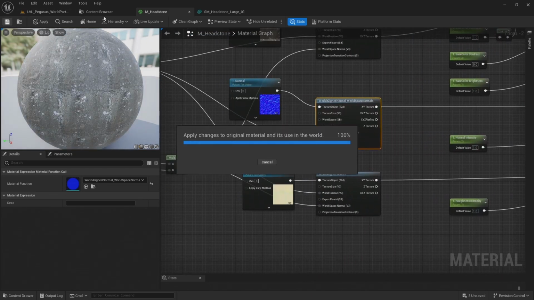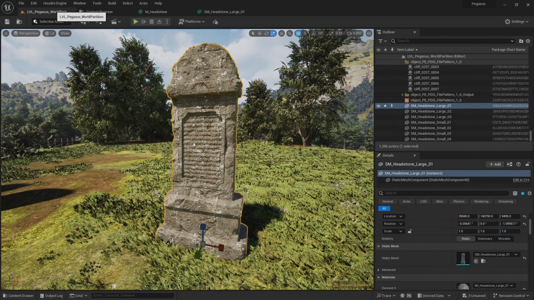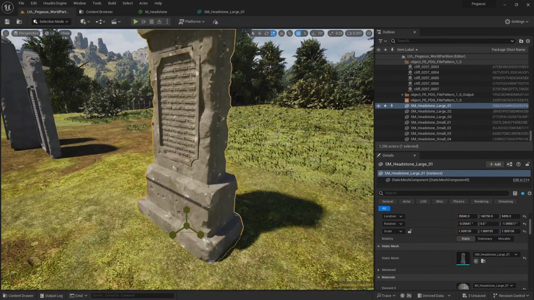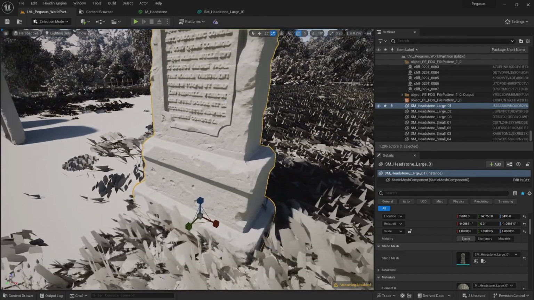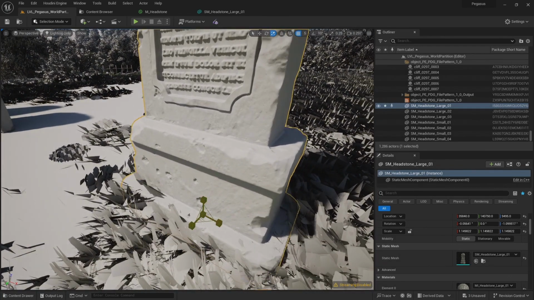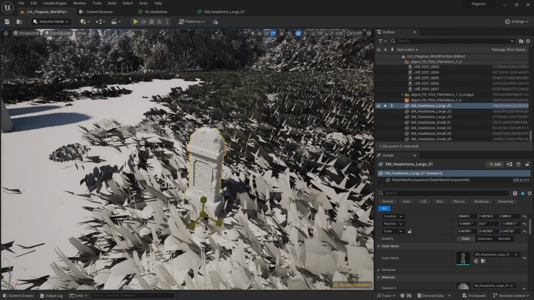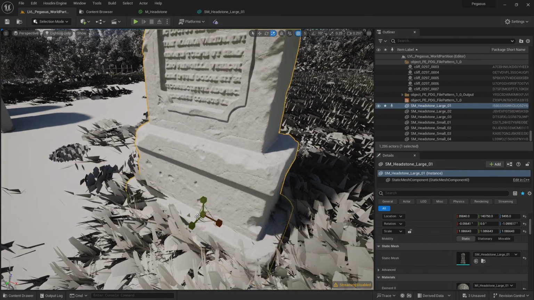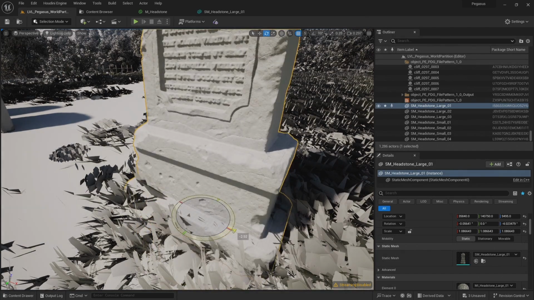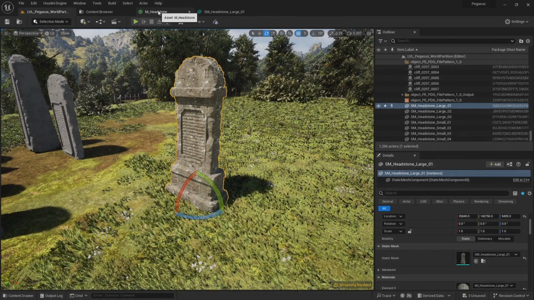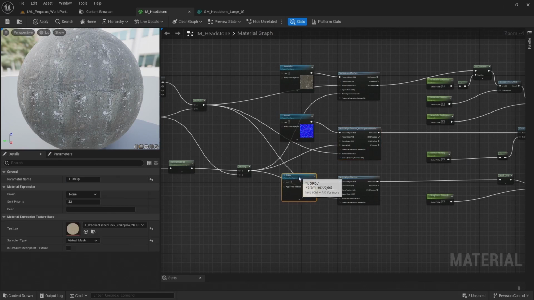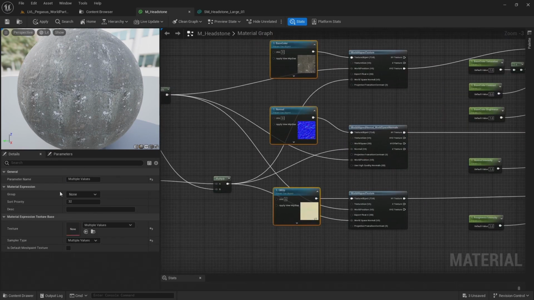I'm going to hit save and check this out in the scene. I'm going to set this to lighting only so I can better visualize the normal map, and just double check that that's working as I scale it up and down and rotate it. That all looks like it's working correctly. Now I just need to add these texture objects to their own group. So let's select them all. And for this one, I'm going to set the group to 1 maps and hit save.